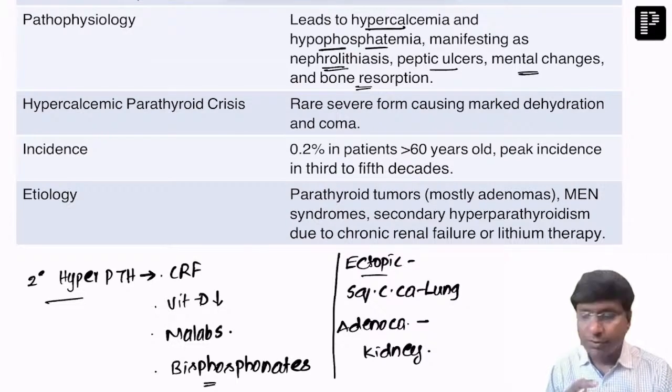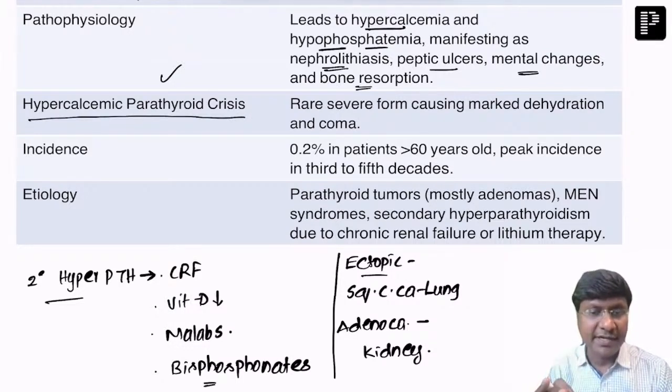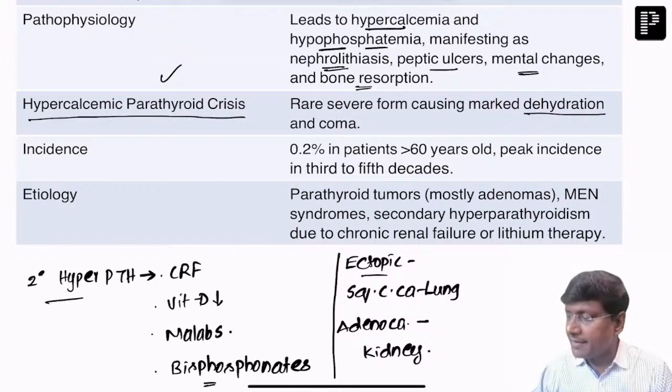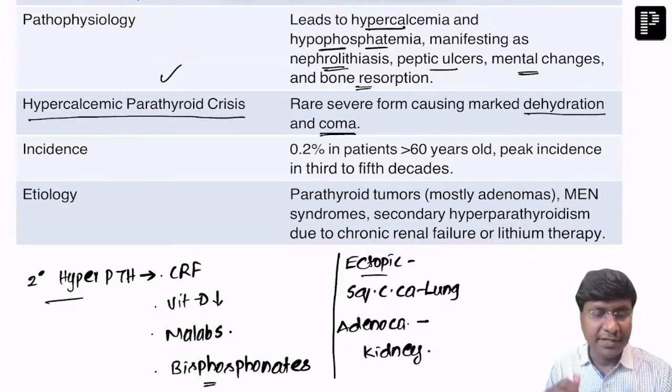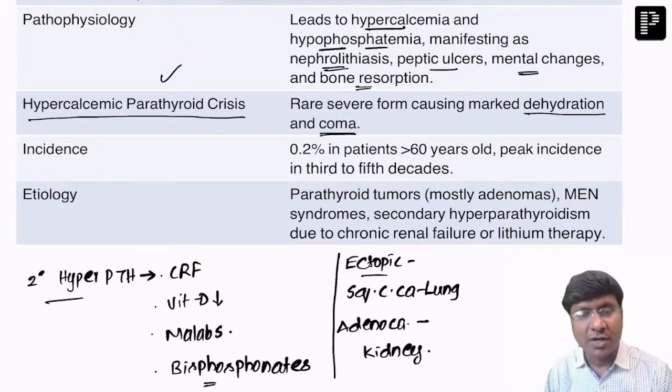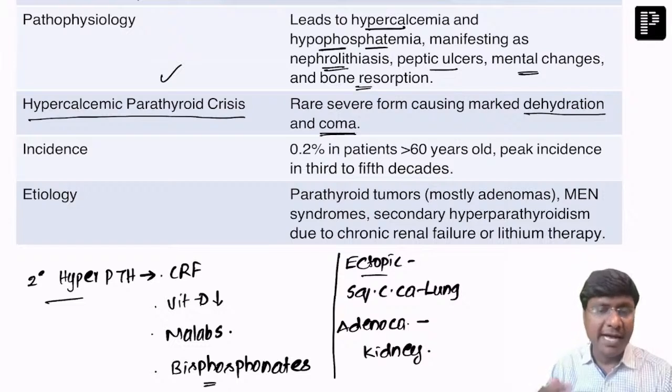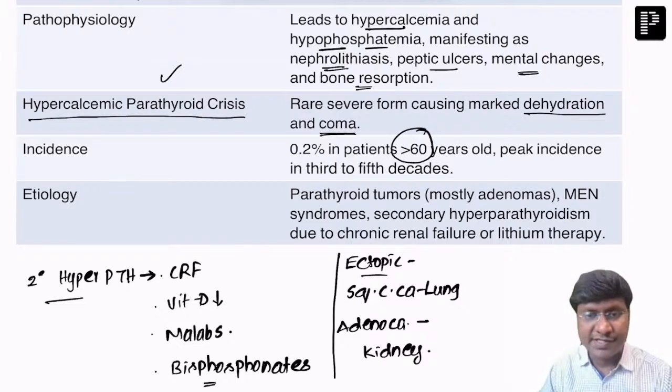Now, what do you understand by the term hypercalcemic parathyroid crisis? This entity is rare. These individuals have a severe form, causing marked dehydration, and the patient will go into a state of coma. So if, because of severe hyperparathyroidism, the individual is going into a state of severe dehydration and coma, that is called hypercalcemic parathyroid crisis. Now, hyperparathyroidism is common in the age group of more than 60 years.